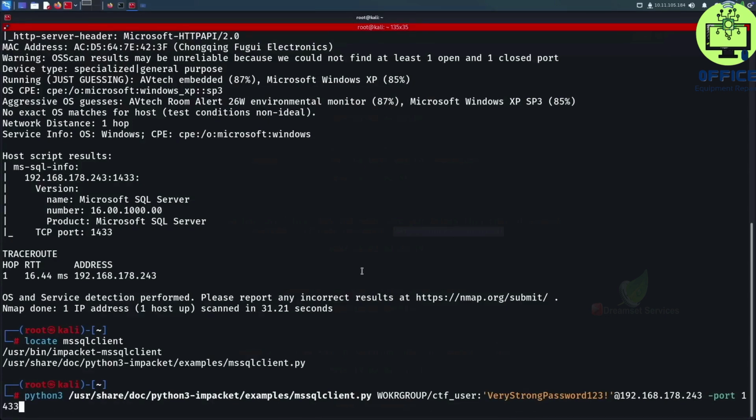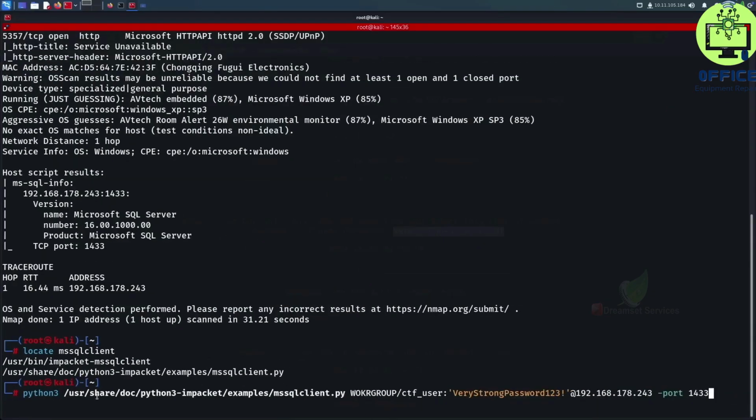So let me zoom out a little bit so that you can see better. This is our full command. We're running the MSSQL client tool, which is part of the Impacket family. Then we're saying workgroup. Workgroup is basically just the default domain for our Windows target. Then CTF user is just the username that we got from our admin friend. And then we follow it by the password that we just got. So let's press enter on that and see what we get.